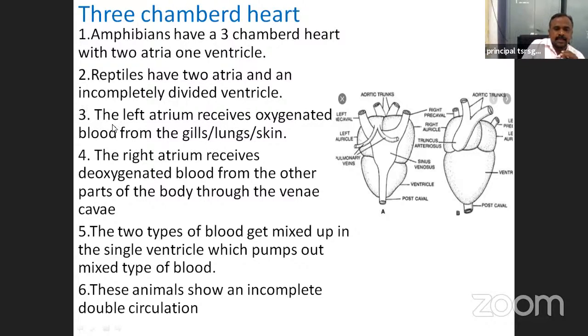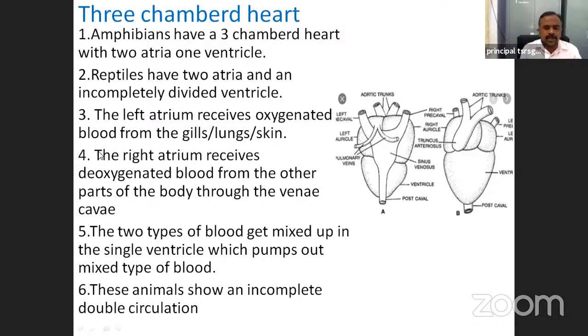Next, the left atrium. In the three-chambered heart, the left atrium receives oxygenated blood from the gills, lungs, or skin.